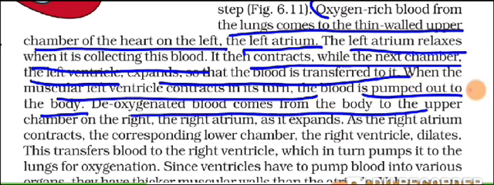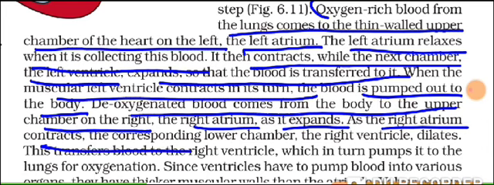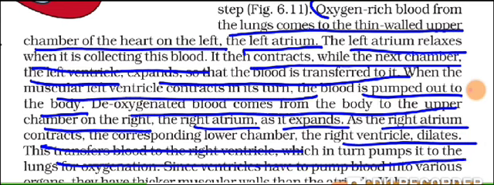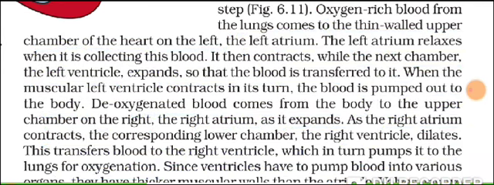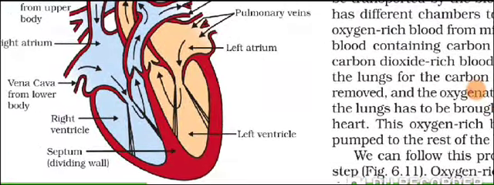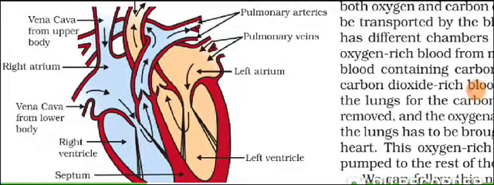The deoxygenated blood comes from the body to the upper chamber on the right. That is the right atrium, as it expands. As the right atrium contracts, the corresponding lower chamber, the right ventricle, dilates. This transfers the blood to the right ventricle, which in turn pumps it to the lungs for oxygenation. Clear? So if you are not comfortable with writing the answer this particular way, then you should remember what I explained just now in chart form. Do you remember that? Or directly this diagram, you should know how to explain it.